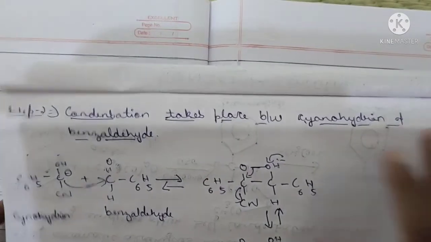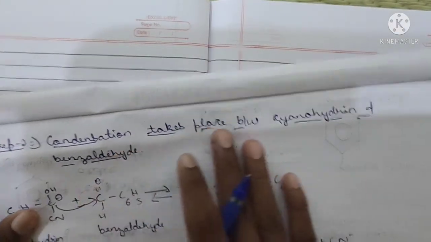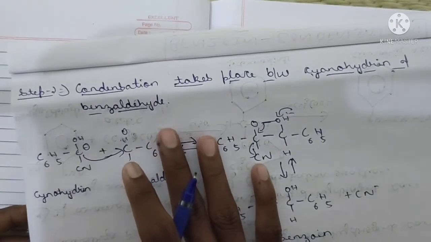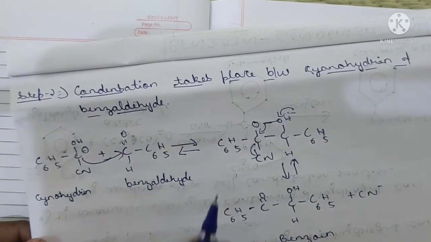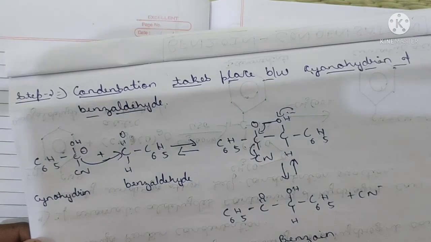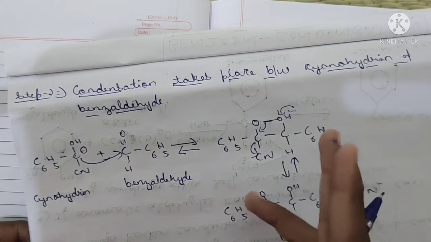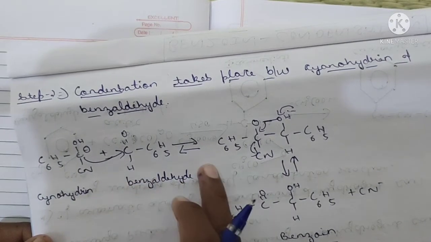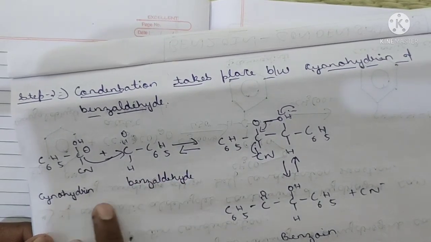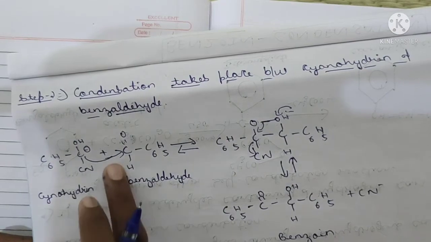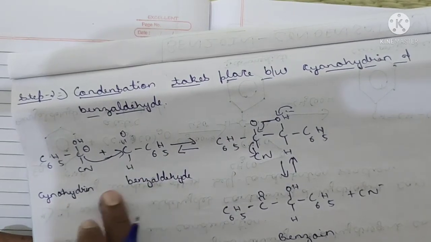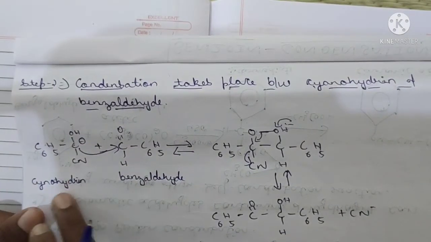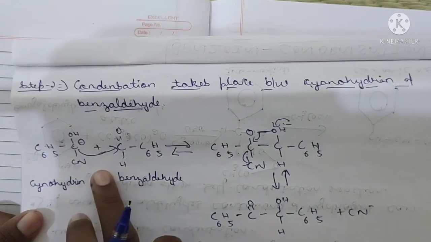Now the second step. In the second step, condensation takes place between the cyanohydrin and the benzaldehyde. One molecule of benzaldehyde is utilized to form the cyanohydrin. Now one more molecule of benzaldehyde condenses with the cyanohydrin. Yes, condensation takes place between the cyanohydrin and benzaldehyde. Very simple. What is this? Cyanohydrin, benzaldehyde. Now what happens?